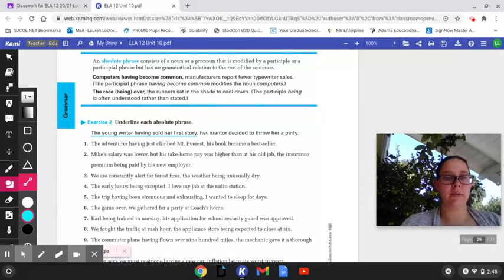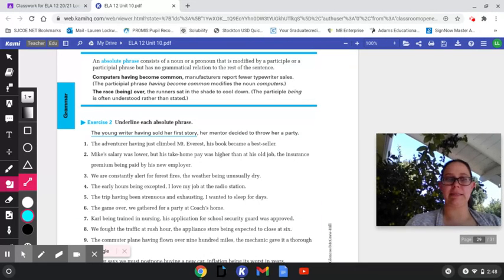Looking at this one: the race being over, the runners sat in the shade to cool down. This absolute phrase, the race being over, has this participle, being, an ing verb that's used as an adjective describing the race. The rest of the sentence, the runners sat in the shade to cool down, could be a sentence all on its own. It doesn't need that absolute phrase.